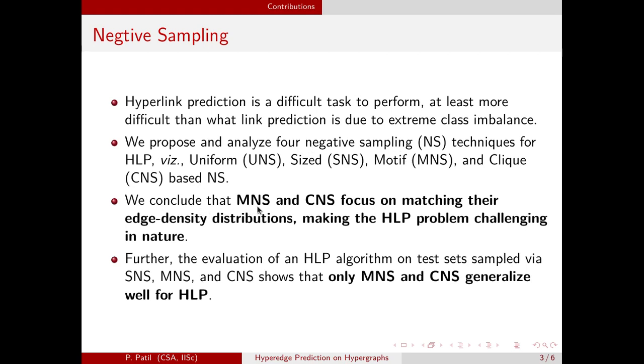We conclude that motif negative sampling and clique negative sampling focus better on the edge density distribution of the hyperedges and make the HLP problem challenging in nature, and hence can give us a real world measurement of how hyperedge prediction algorithms are going to fare against each other. We further generalize and say that only MNS and CNS should be used for the hyperedge prediction task.